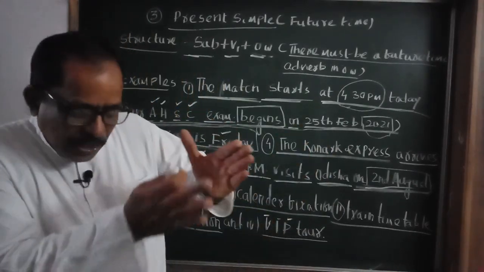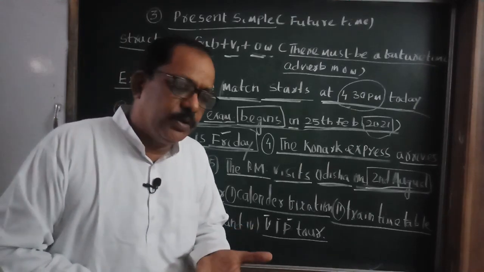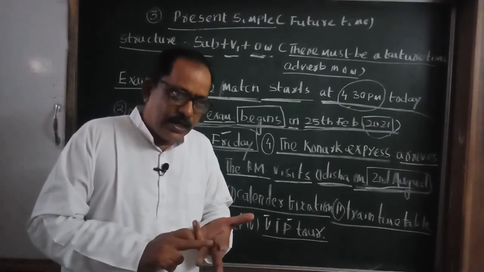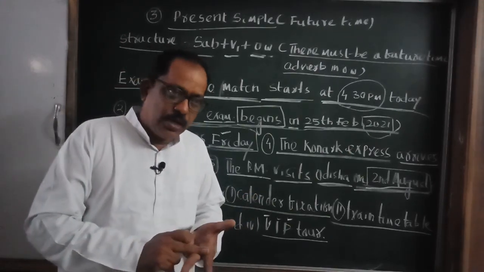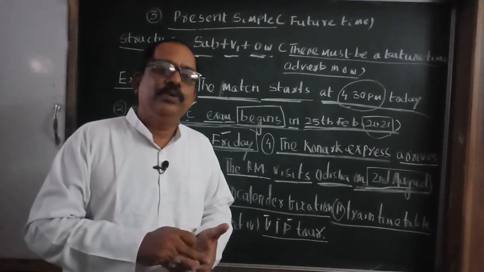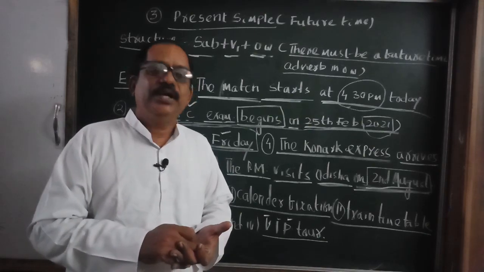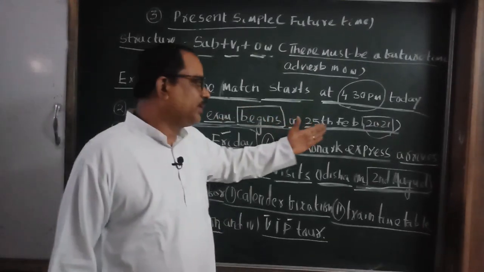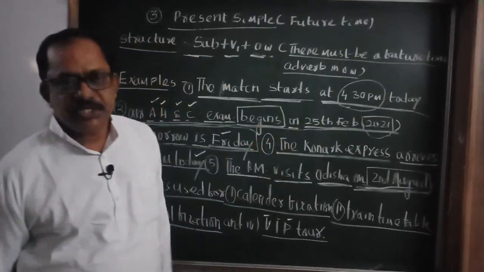The board has planned when to fill up the form, when to issue admit cards, when they will conduct the exam, on which day or date they will conduct MIL or English. So you can say the annual HSC examination begins on 25th February. These are the 4 uses.